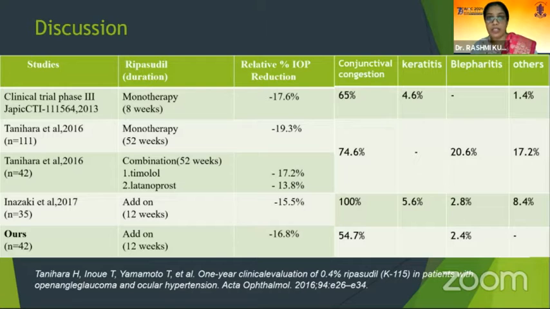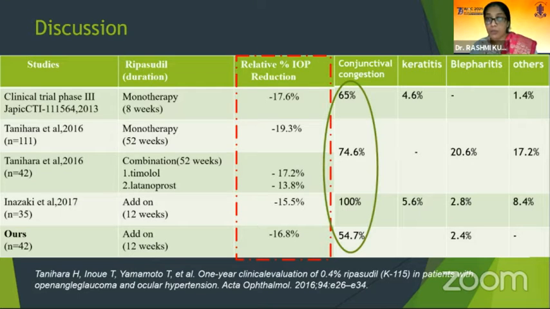Coming to the literature, it has been found that when Ripasudil is used as monotherapy, it has an IOP reduction as high as 19.3%. But in combination with timolol and latanoprost, the IOP reduction mentioned in the literature is 17.2% and 13.8% respectively. A similar study evaluating it as an add-on therapy has documented an IOP reduction of 15.5%, which is comparable to our study, which got an IOP reduction of 16.8%.